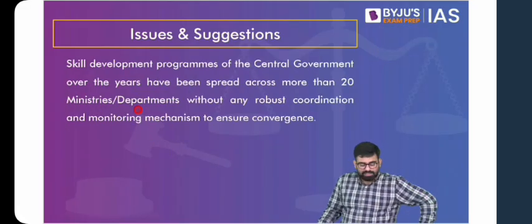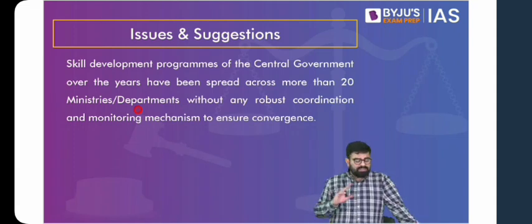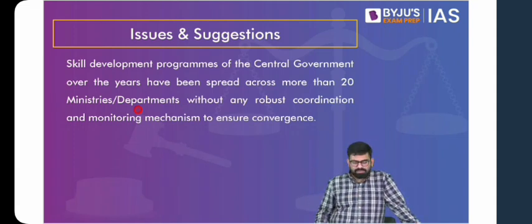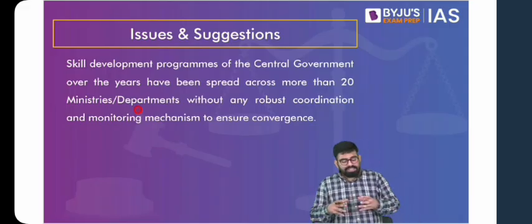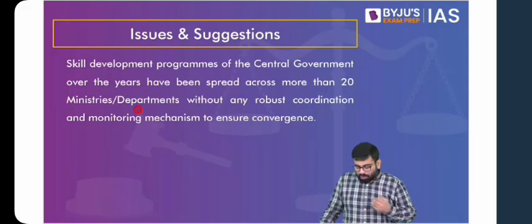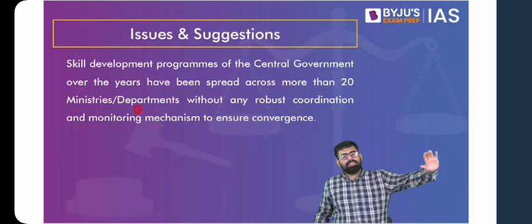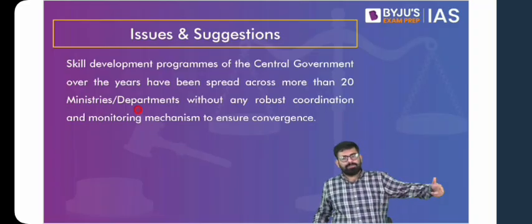Now, another thing that you see is that we have various skill development programs going over the years. And again, you find that most of the departments have their skill development programs under various ministries. But they do not have any kind of convergence. They do not have any kind of coordination. On top of that, various state governments have skilling programs, and they run the same skilling program as the central government. So you'll find overlap for that matter, which has to be removed.